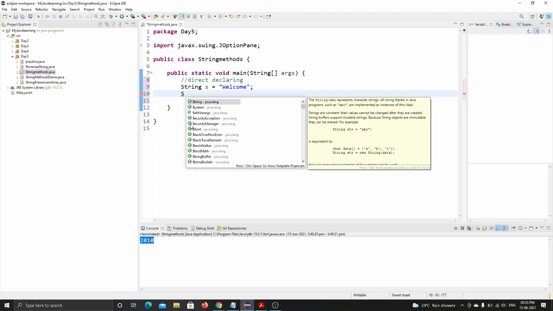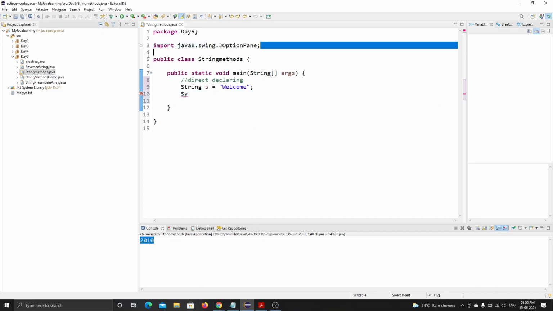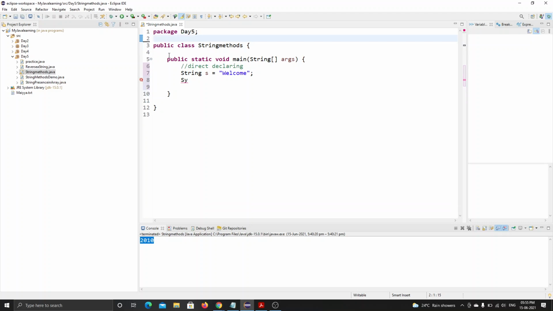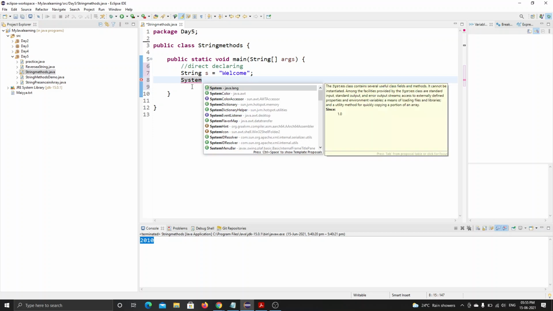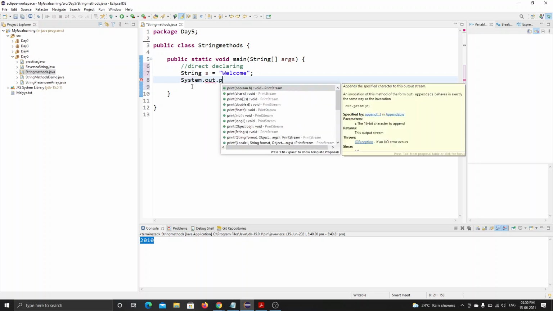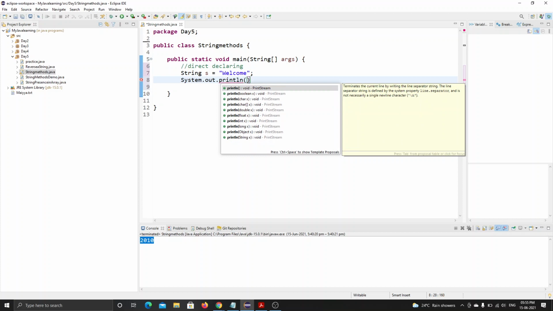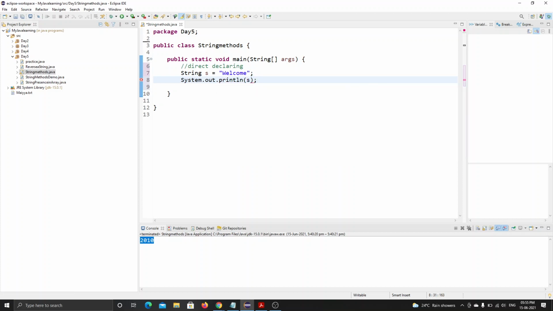What does that Javax swing option pane do? This is the import that I have imported before. I have shown you yesterday, right, what it is and all. Scanner or JOptionPane belongs to this program, that is, to giving input or showing some messages. Okay. System dot out dot println will be printing this string. Okay. Let's see.